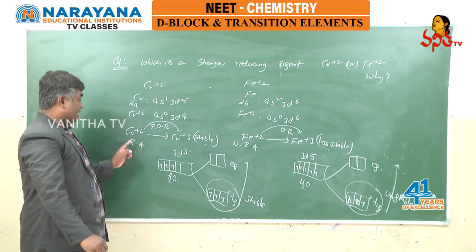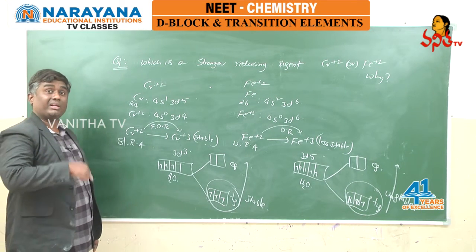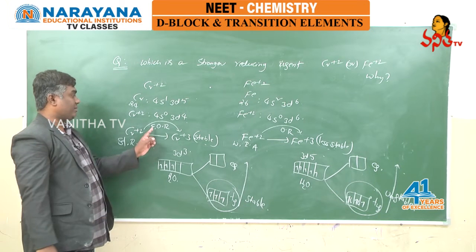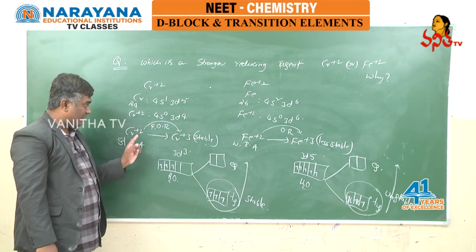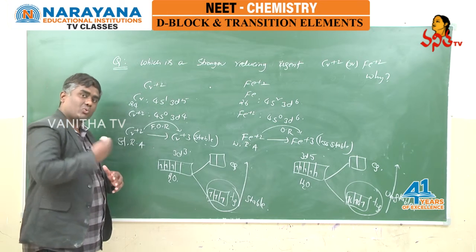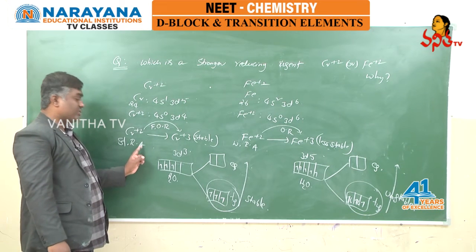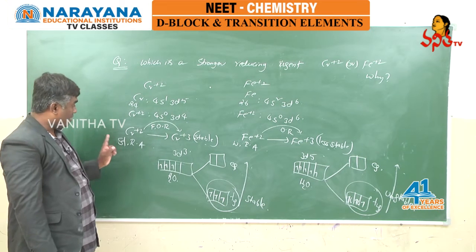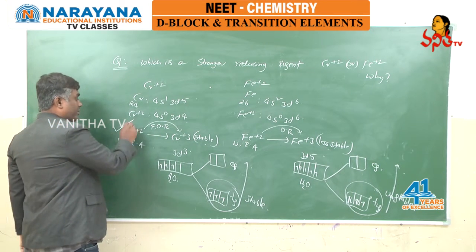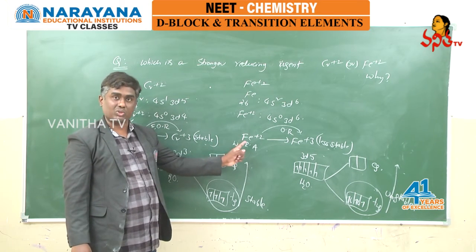And we know a reducing agent is a strong reducing agent when it readily and quickly participates in oxidation reaction. As chromium +3 is stable, this oxidation reaction takes place quickly, and that reducing agent is considered a strong reducing agent. So I can say chromium +2 is a stronger reducing agent when compared with iron +2.